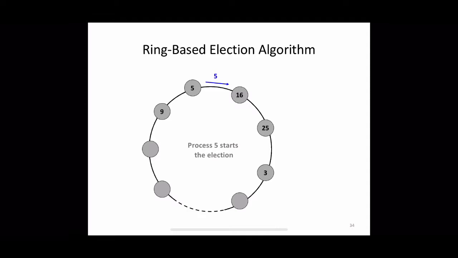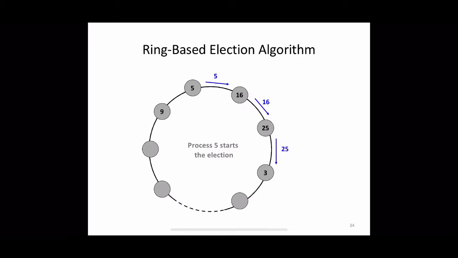Now upon receiving this message, process 16 will compare the IDs, 5 and 16, and will find that its own ID is greater. So it will substitute its own ID in the election message, mark itself as a participant, then forward the message to 25. The new election message will carry the process ID 16, and the same procedure will be repeated in 25 also.